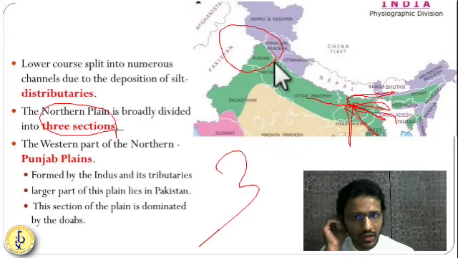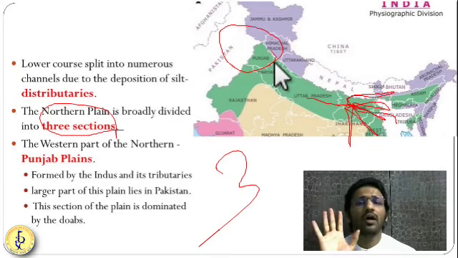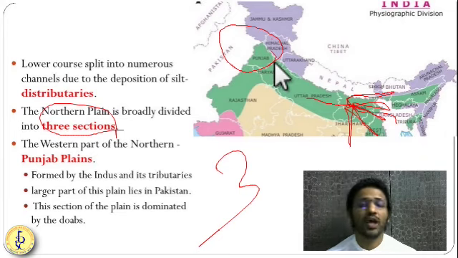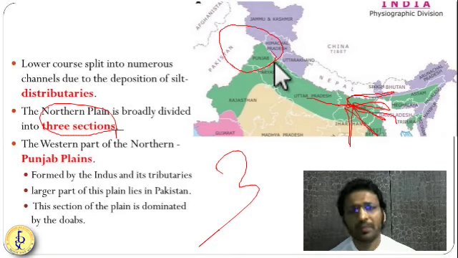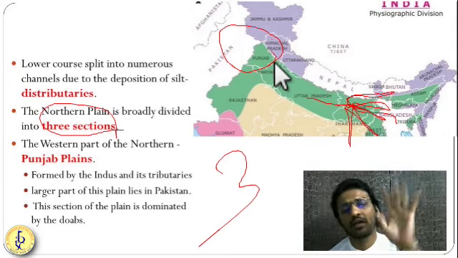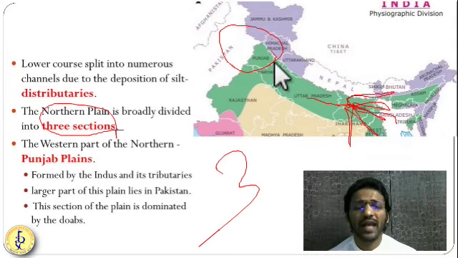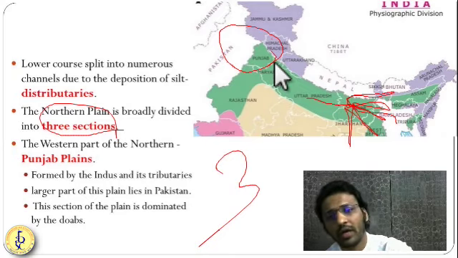We can say this plain has been formed because of five important rivers. Which are those five important rivers? You have the Sindhu, Jhelum, Chenab, Ravi, Bias, Satluj, also Yamuna, Ganga. These Punjab plains have been formed because of the five important rivers. This water is also called Ab.